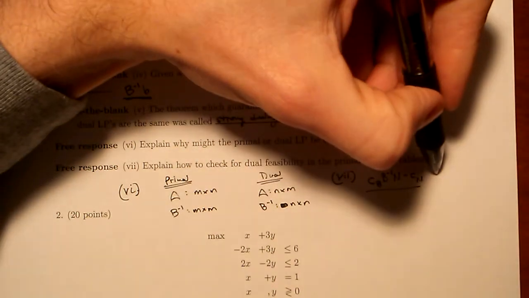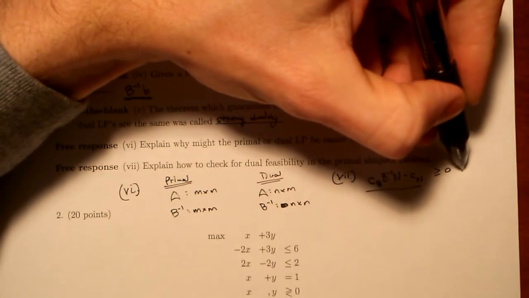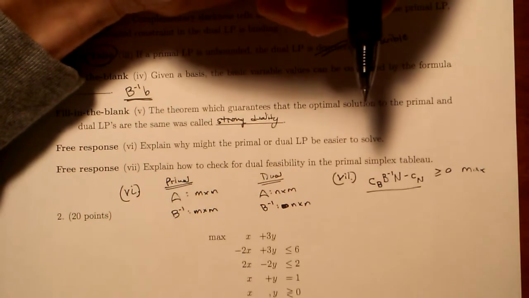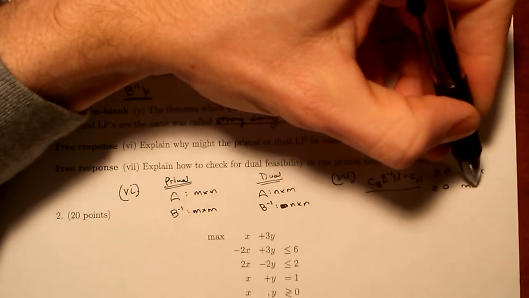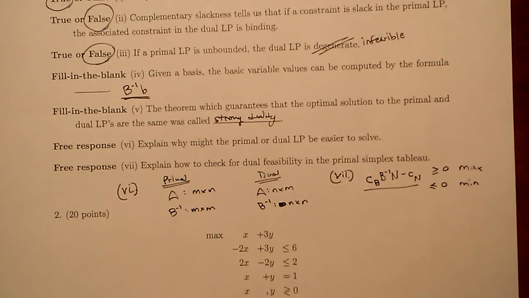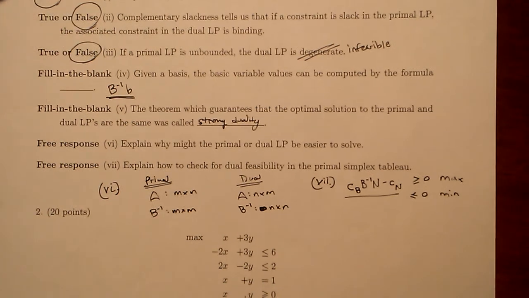And we said for a maximize problem, we want those to be all non-negative. For a minimize problem, we wanted those to be all non-positive. And that was the exact same criteria that we used for optimality in our simplex method.